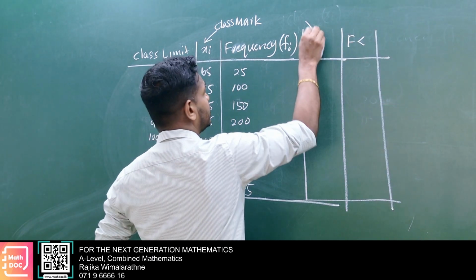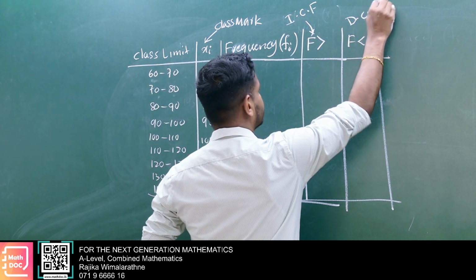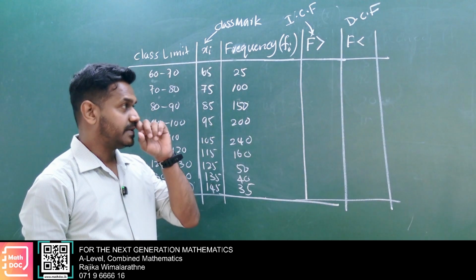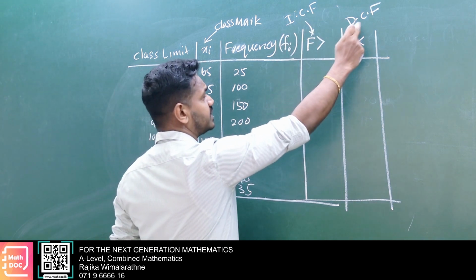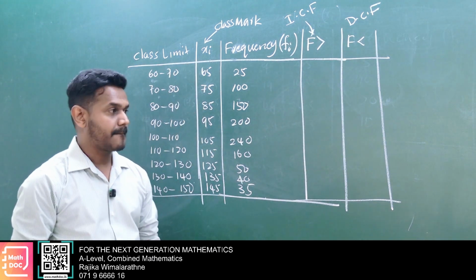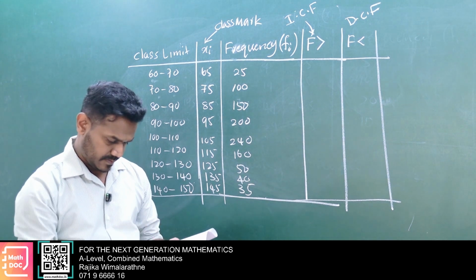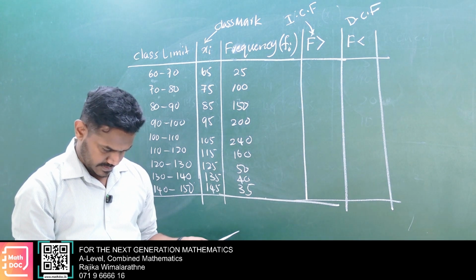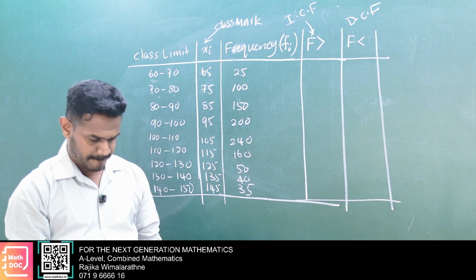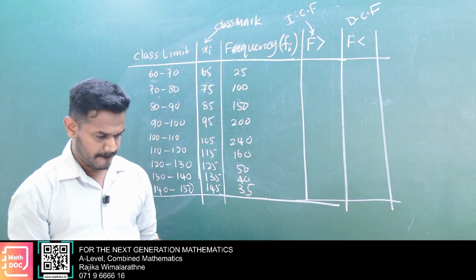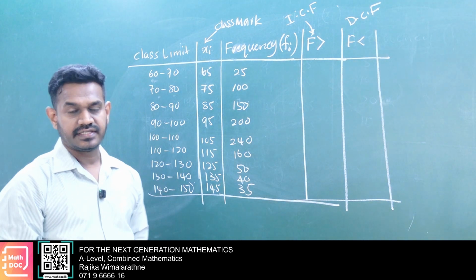You label here increase in cumulative frequency, here decrease in cumulative frequency. Do with me. Find them. Take addition.